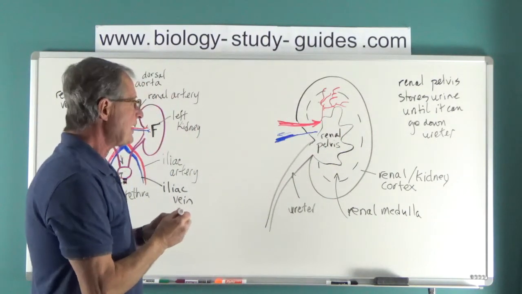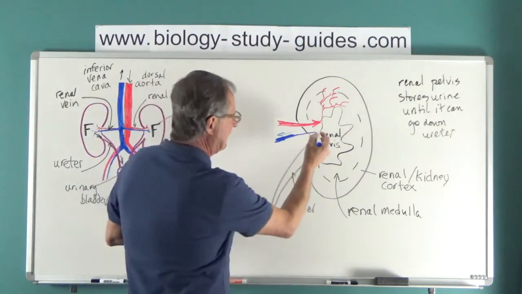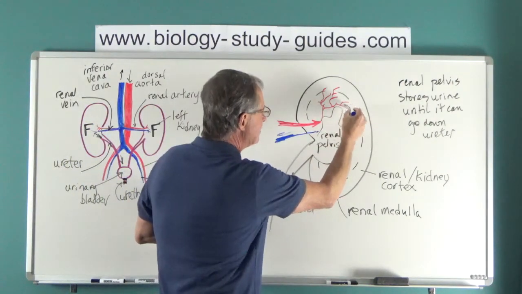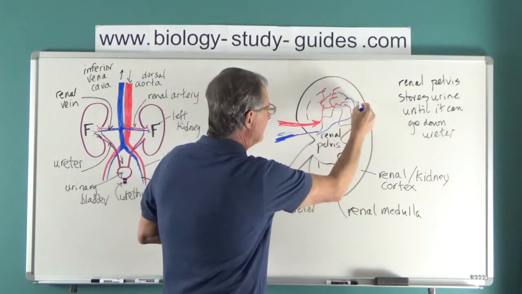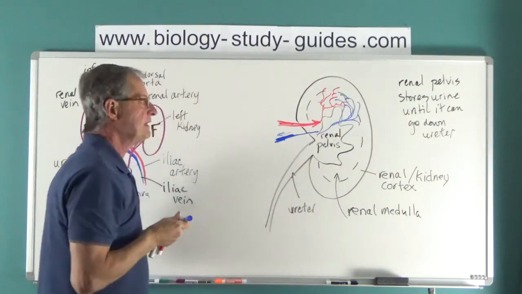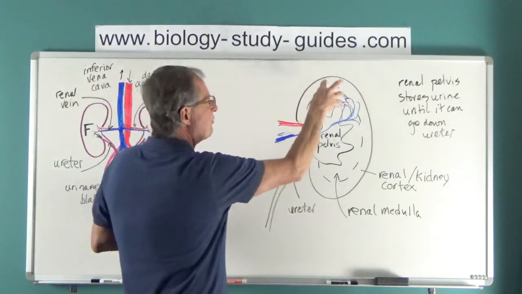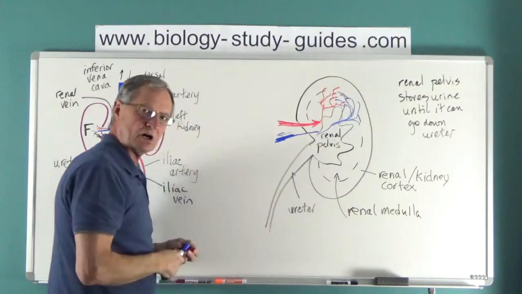And the other side of the capillary bed is made up of the venous side, which is here, and the branches from here come out like that.